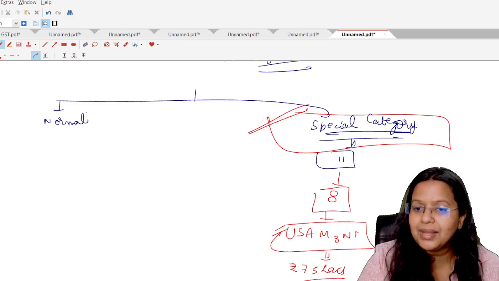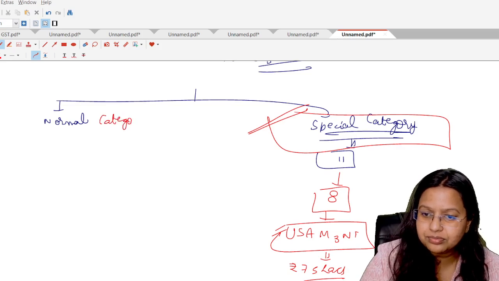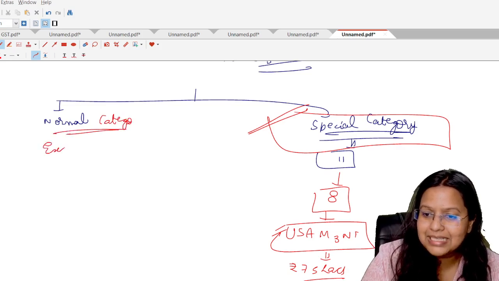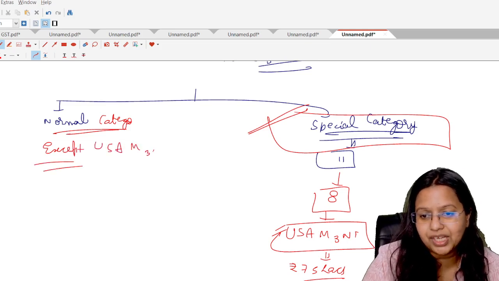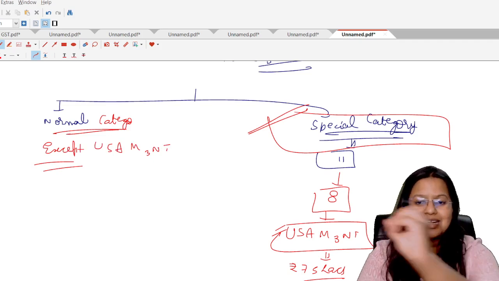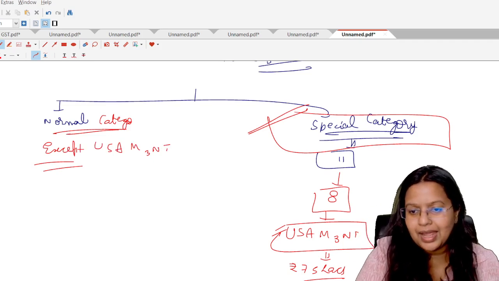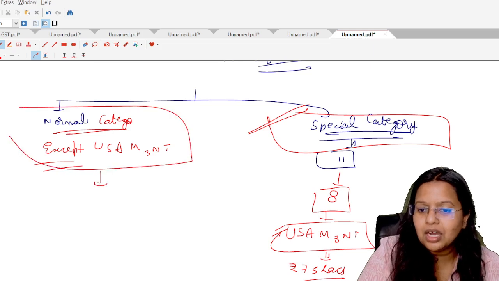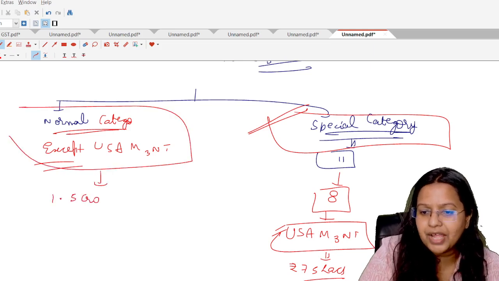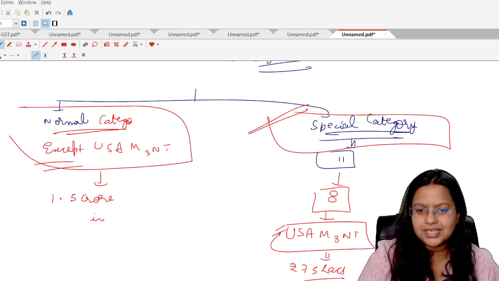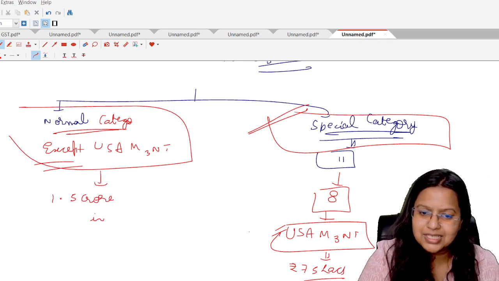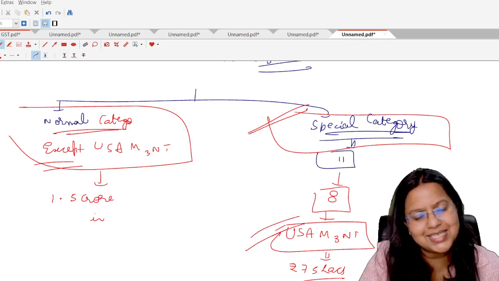Now, the normal category states: except these 8 states, all the states are categorized into the normal category states. For those states, the turnover limit is 1.5 crore in the preceding financial year, that is double that of the special category states. Now, which are these special category states? That is USA N3NT.